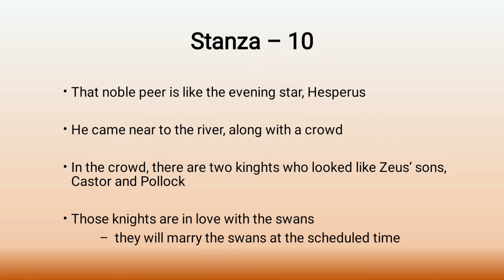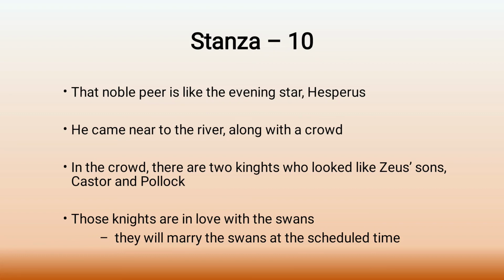Within the crowd there are two knights. Now you have to remember, there are two knights who looked like Zeus' sons, Castor and Pollux.